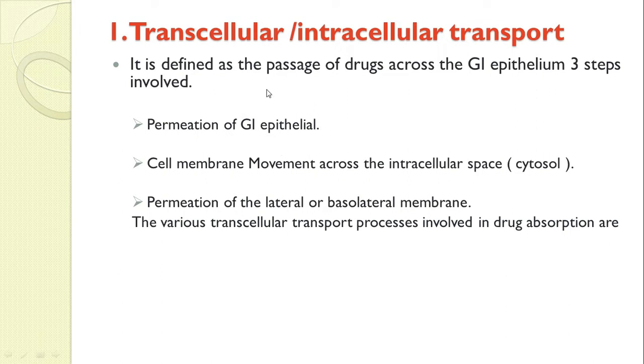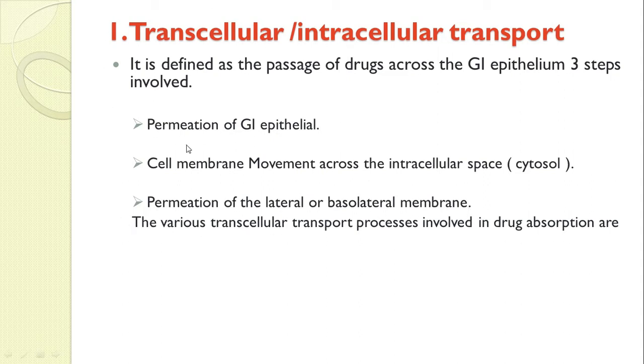Second, movement across the cell membrane through the intracellular space, which we can call the cytosol. Then permeation of the lateral or basolateral membrane, which is the final stage, and then the drug comes into your capillary.